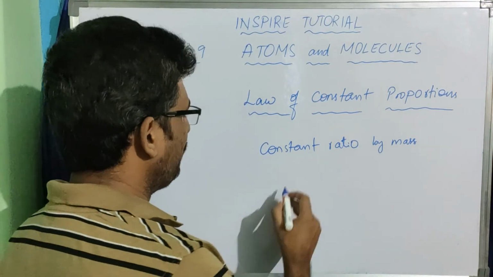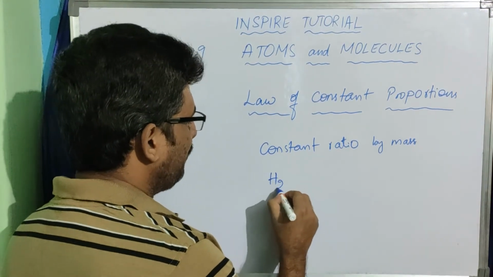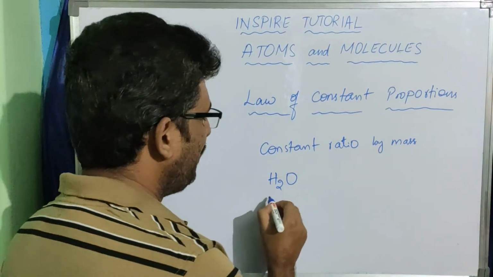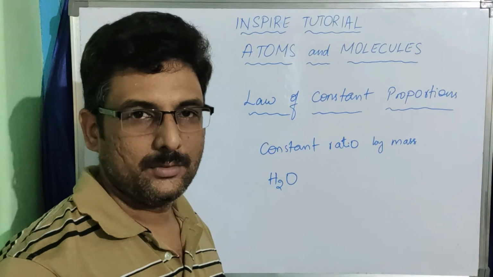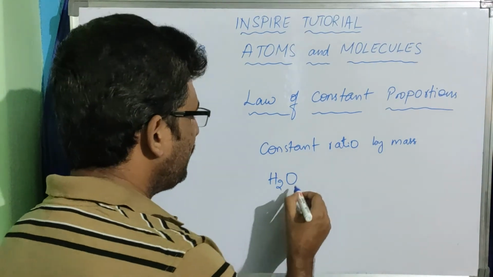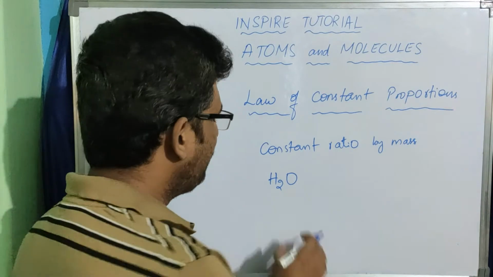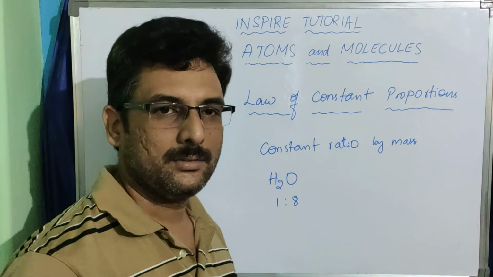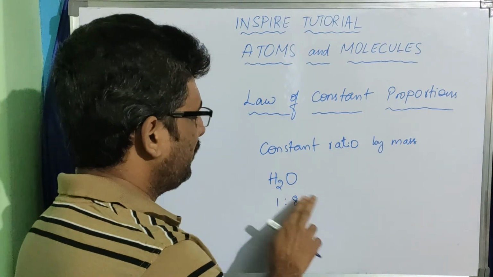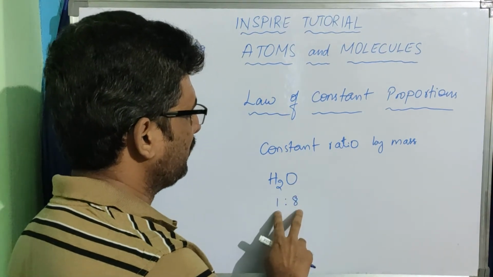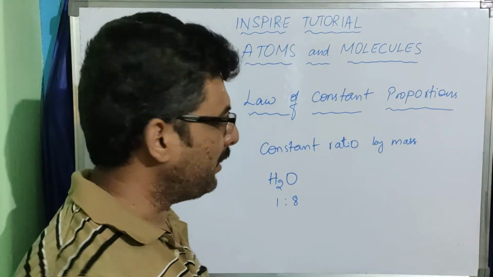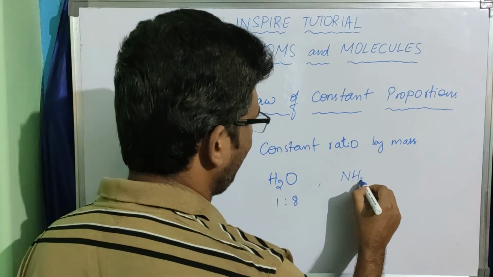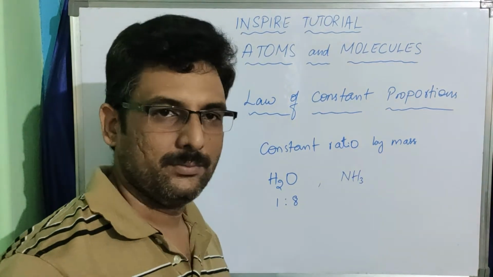For example, if you take a compound like water, it is made up of two elements, hydrogen and oxygen. Here the ratio of the masses of these two elements will always be 1:8. The ratio of the masses of hydrogen and oxygen in a water molecule will always be 1:8.